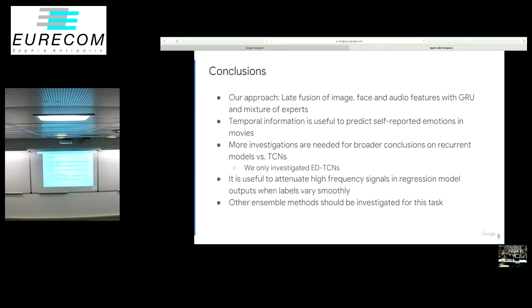Additionally, when output labels vary smoothly, as in the case here, it may be useful to attenuate the higher frequency signals using a low-pass filter for regression model outputs. And finally, other ensemble methods should be investigated for this task, since we only used averaging, and there's also bagging or boosting, which could help the performance further.